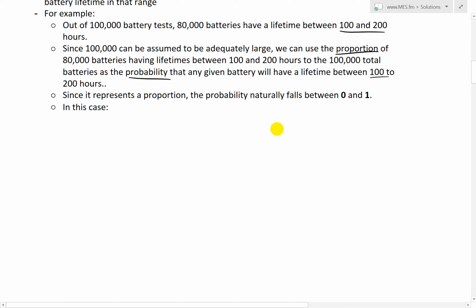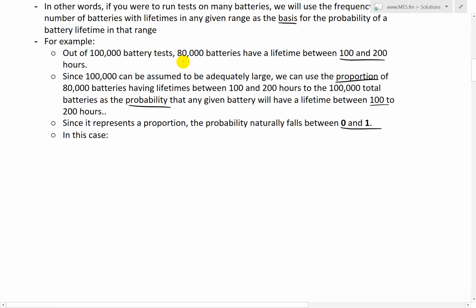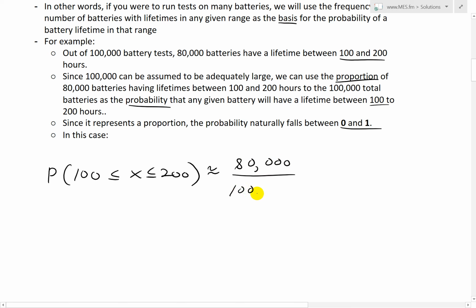And again, since it represents a proportion, probability naturally falls between 0 and 1, which is what we're used to writing for any proportion. In this case, we're just going to be using this experimental data, which we just assume is true. So the probability of 100 less than x less than 200, that the lifetime of the batteries is between 100 and 200 hours, is going to be, based on the experimental evidence, which had 80,000 batteries with this lifetime, divided by the total number. So 80,000 divided by 100,000.